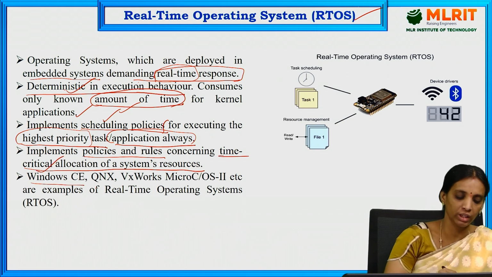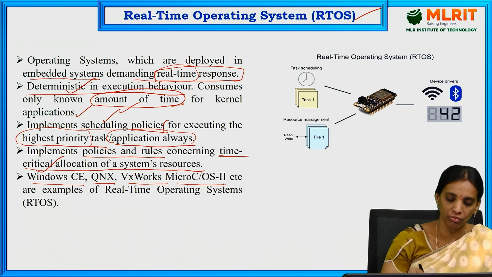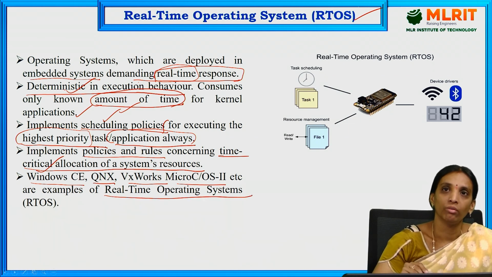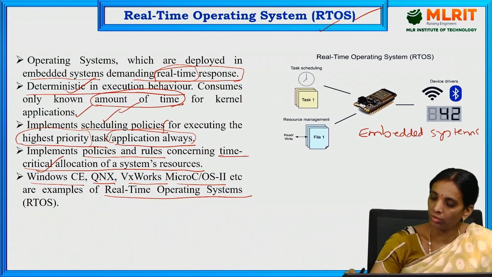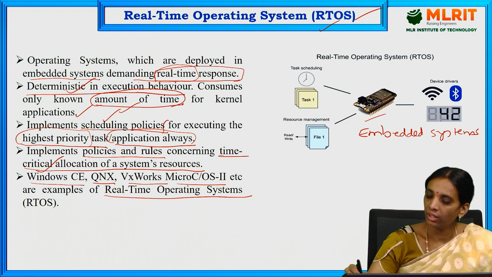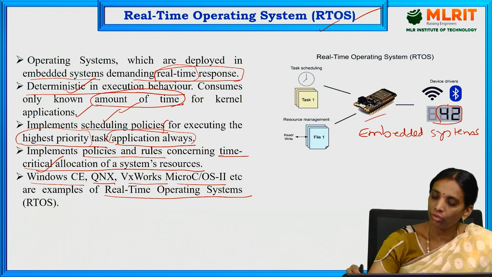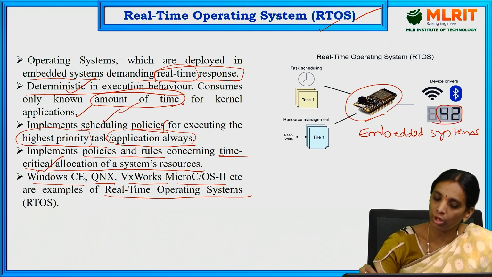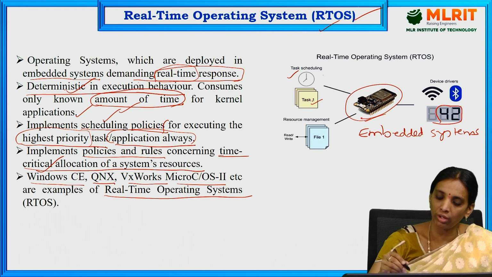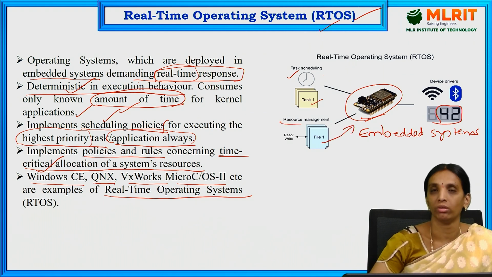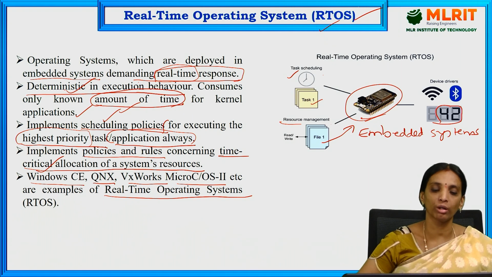Windows CE, UNIX, VxWorks, MicroC/OS-II are examples of real-time operating systems. The systems where we use real-time operating systems are embedded systems. In the shown example, you have observed that time is critical. At this particular time, the system should operate by performing task scheduling, so the higher priority task is executed first. Based on that time critical response, it should allocate the resources to the OS. This is about the real-time operating system.